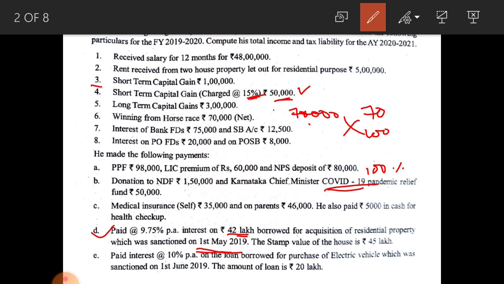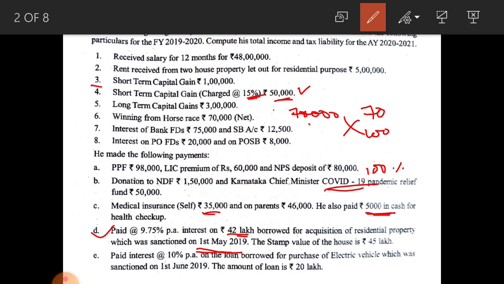Here the assessee is a senior citizen, so up to 50,000 is allowed, and for his parents 46,000. Additional 50,000 is allowed for parents. That is why this whole amount can be deducted under section 80D, and also the 5,000, which is included in this 50,000 rupees. Okay. Go through those notes once again. I am not going to explain that one also.